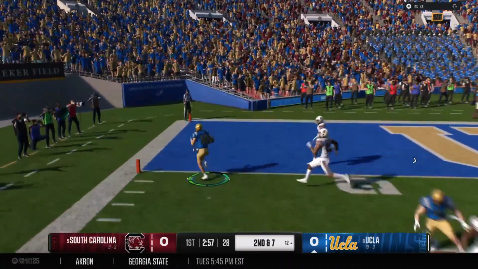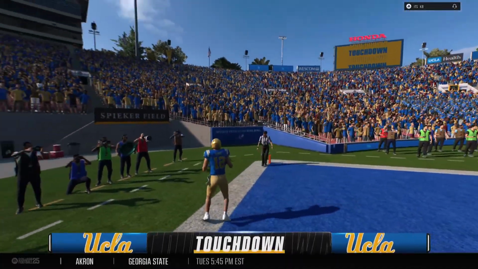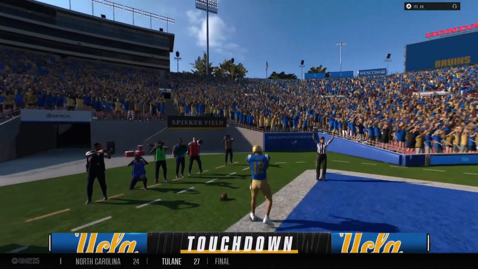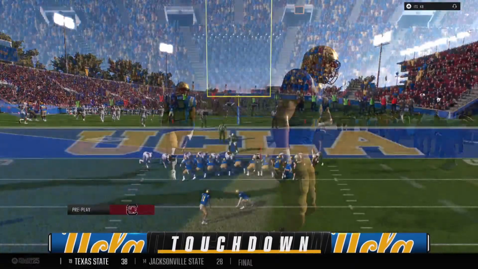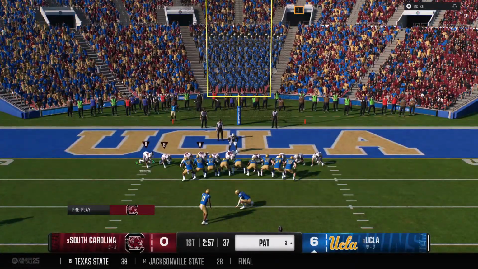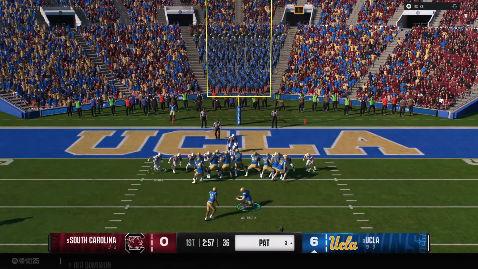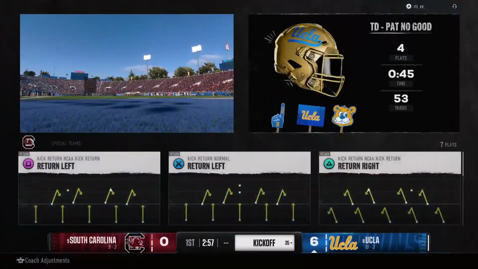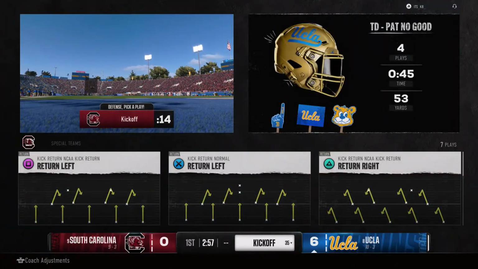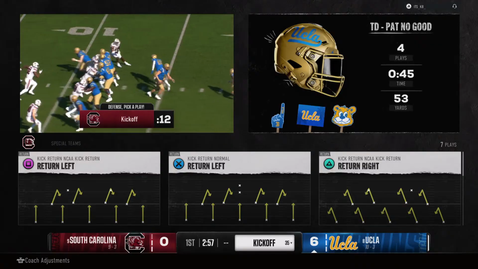Quick throw caught on the left side. All the way to the end zone. Touchdown, Bruins. That kind of play is almost impossible to defend. When the quarterback is throwing the ball with that kind of accuracy and timing, and the receiver runs a route like this, good luck trying to stop it. So maybe this is a great start for this combination of this quarterback and receiver for a big day.